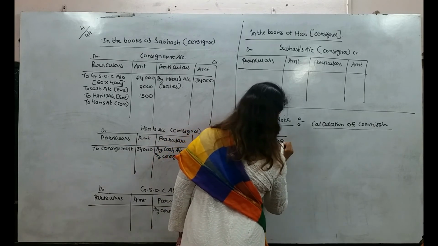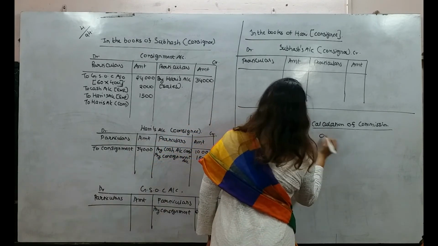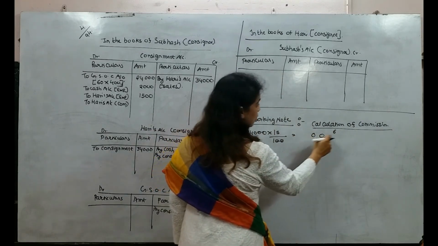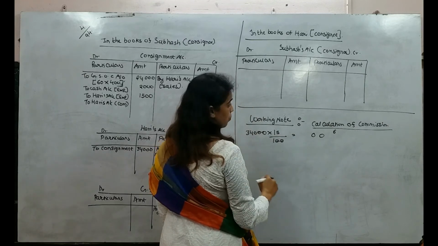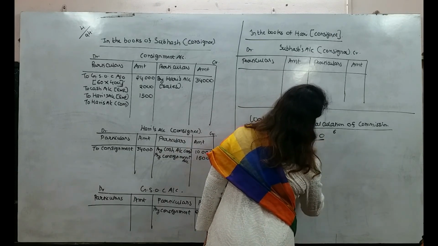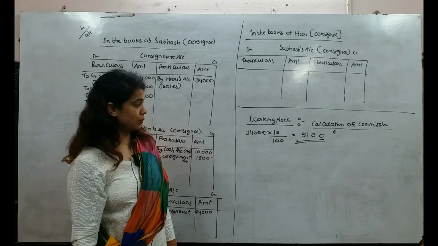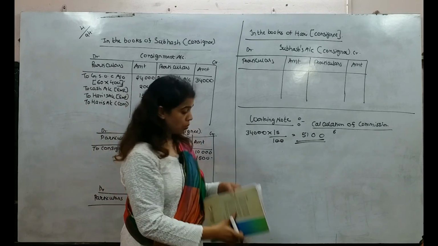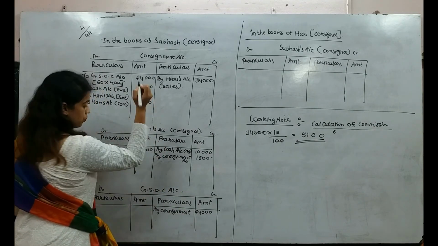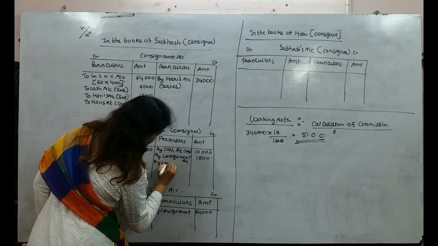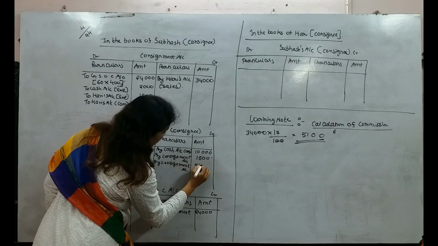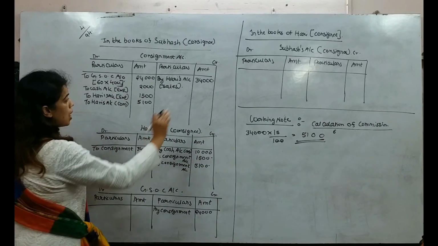So this 0 will get cancelled. 15 zeros are 0, 15 fours are 60, 0 I'll write here, 6 will carry. 15 threes are 45, 45 plus 6, okay, 51. So what will be the amount? Amount will be 5,100. Here I will write by consignment account 5,100. Okay, now that's it.